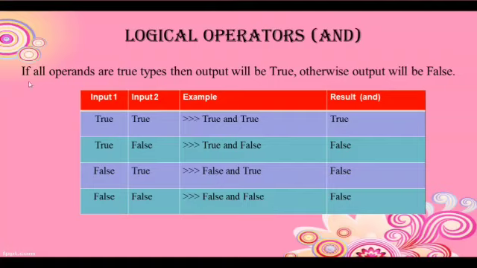Because there are two operands, the first one and the second one. If all operands are true, then the result will be true. Otherwise, in all cases, the result will be false.